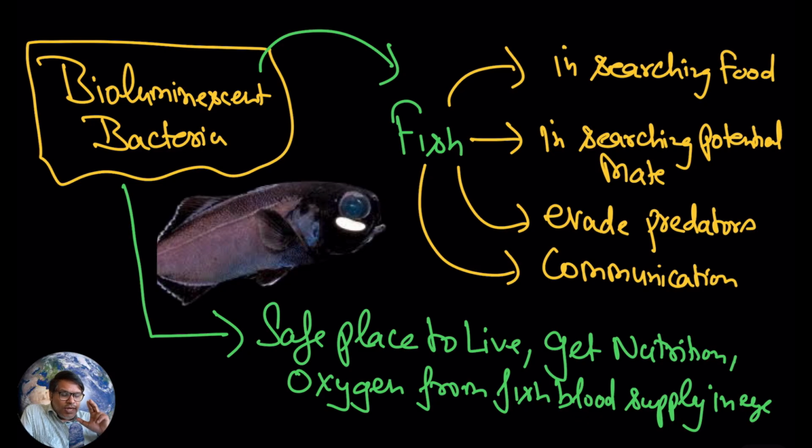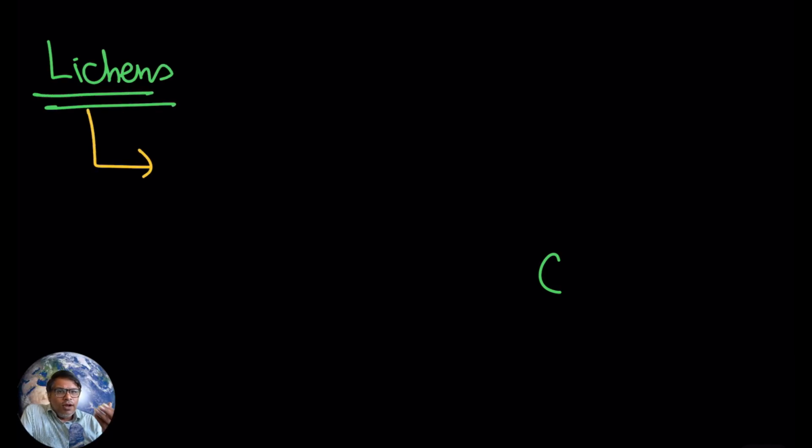This is a good example of mutualism. Here both bacteria and the fish are being benefited. Hopefully it is clear to you. Now let's discuss another example. Now here I just want to tell you, you must be knowing about lichens.